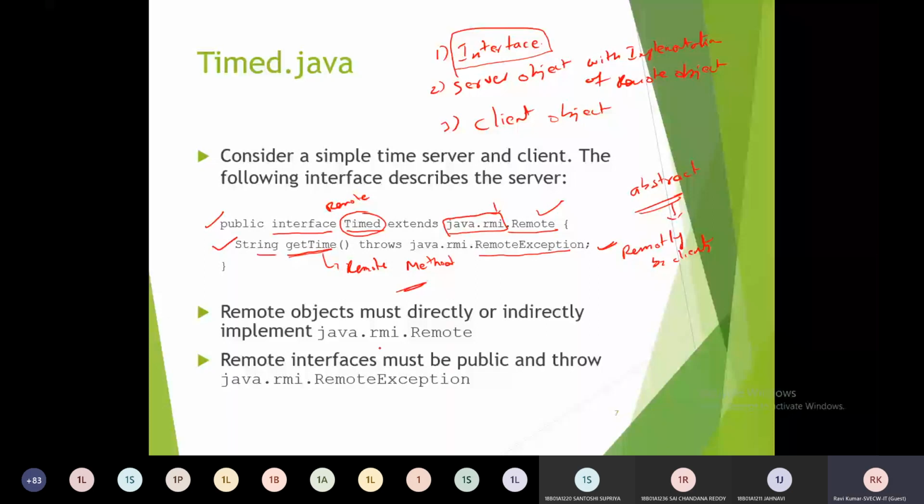So can you tell me what is the file name for this interface program? Time.java. Okay, Time.java. And this is the interface file. Time.java is an interface file.